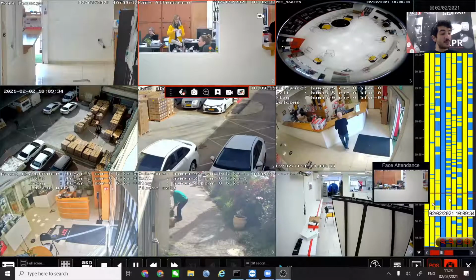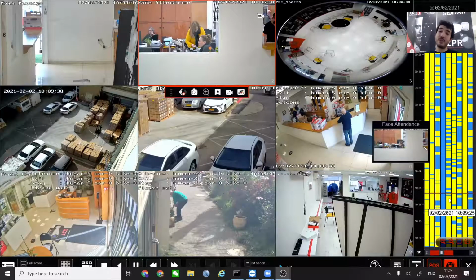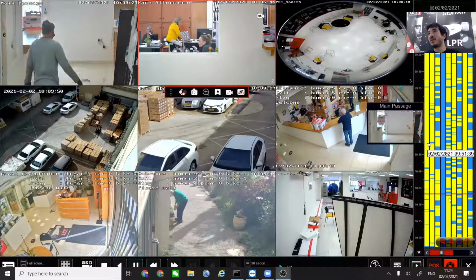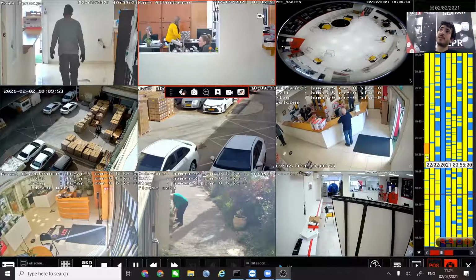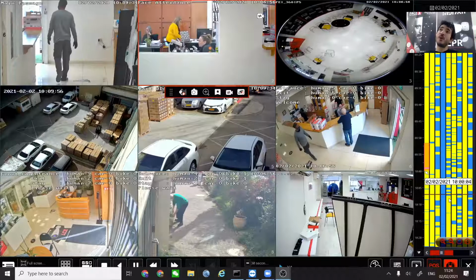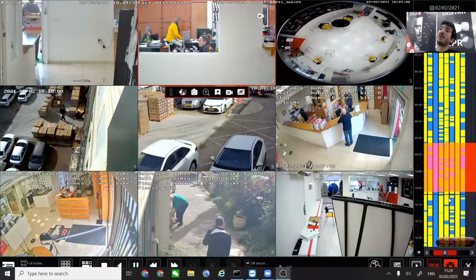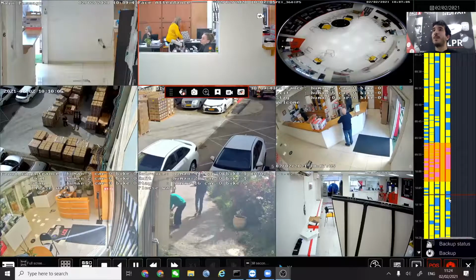Now, of course, you can also back up videos. If you want to back up to make a playback of a video, then unlike other systems, you don't have to go into each camera separately and start pressing on the scissors for the first period and the last period. All you have to do in this case is mark what you want with the mouse, and you can mark even multiple cameras all at once, even all of the cameras that you have, okay? And then just press the backup button.